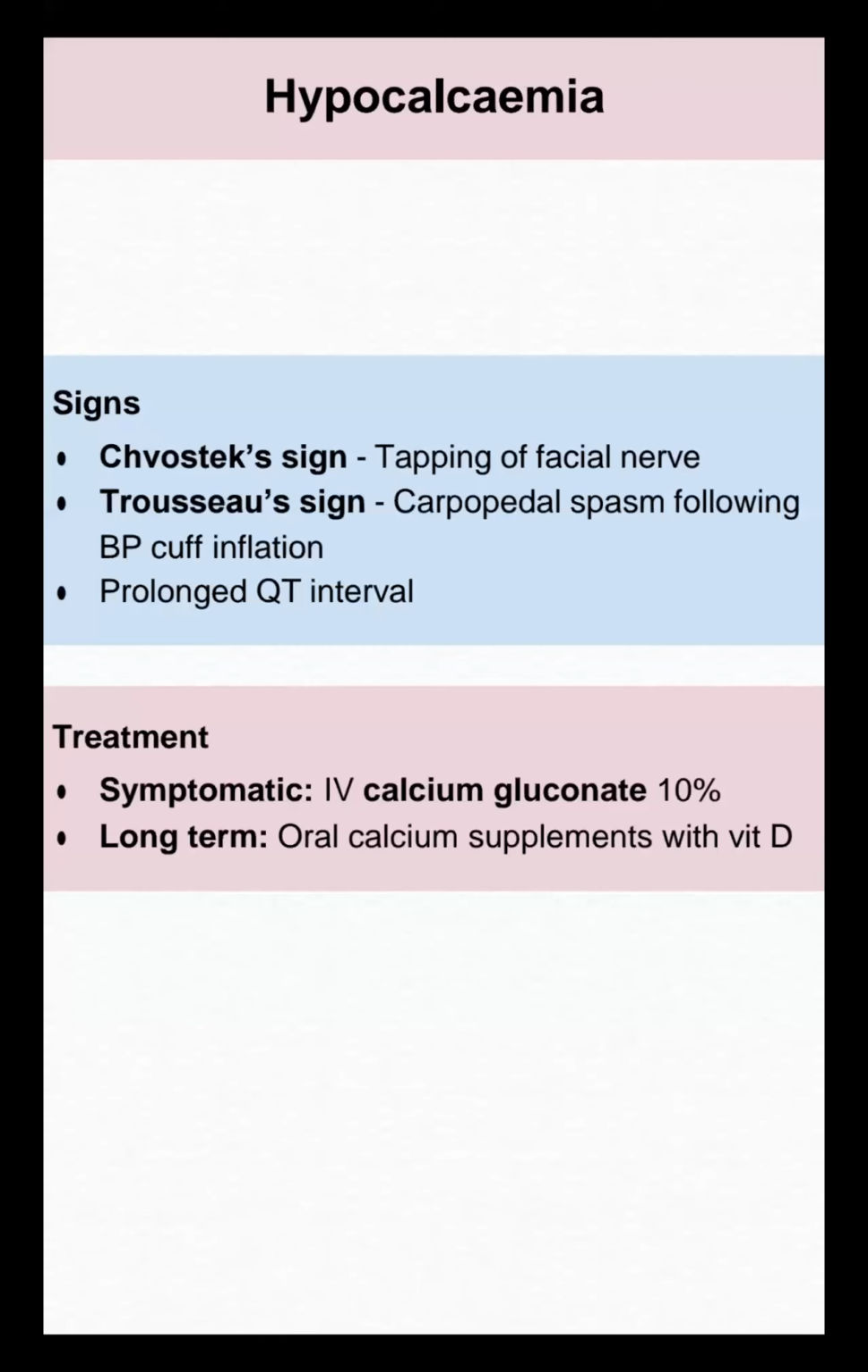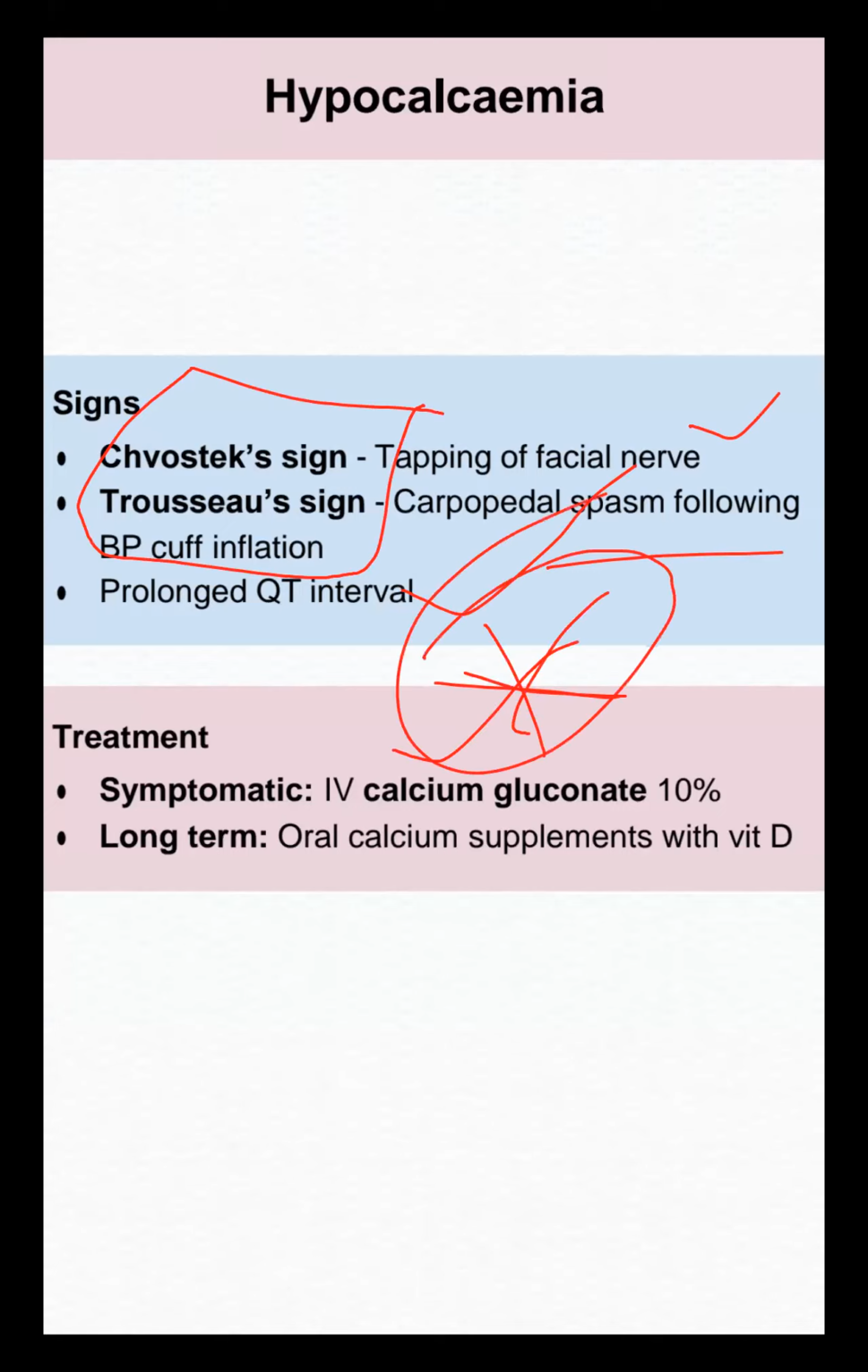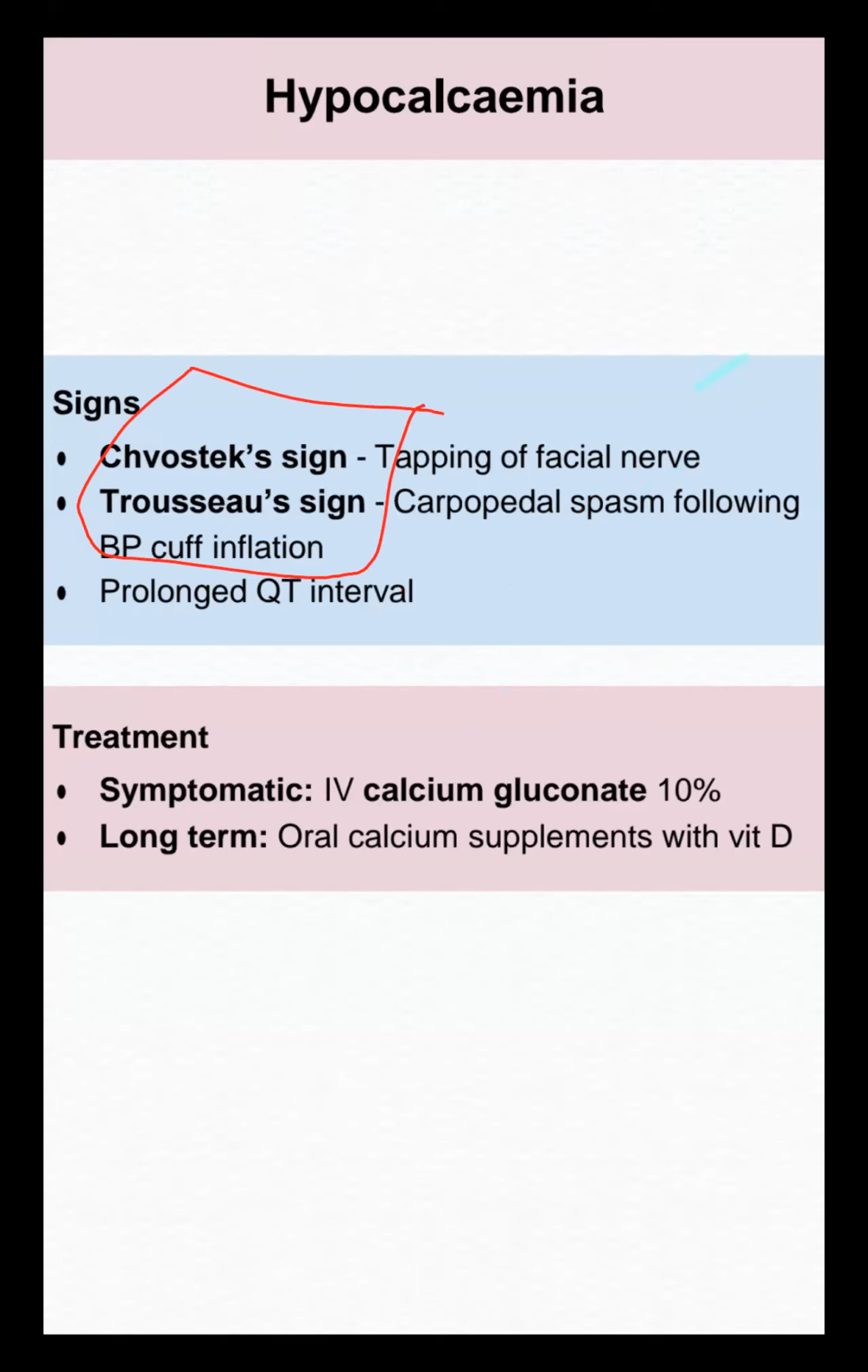Exam question: Chvostek sign and Trousseau sign. Tapping the facial nerve and carpopedal spasm following blood pressure cuff inflation. They'll give this positive sign and ask what is the diagnosis. Prolonged QT interval, hypocalcemia, Chvostek sign, Trousseau sign. They ask commonly, my DHA candidates. It's hypocalcemia. Symptomatic management initially, DHA candidates exam question: we manage by IV calcium gluconate. Long term oral calcium supplementation. Just remember calcium gluconate. That's it.